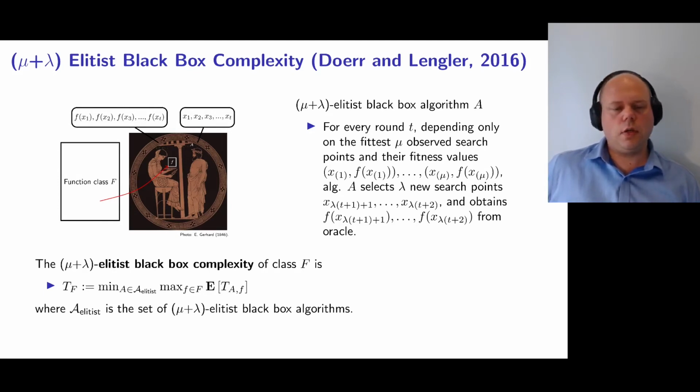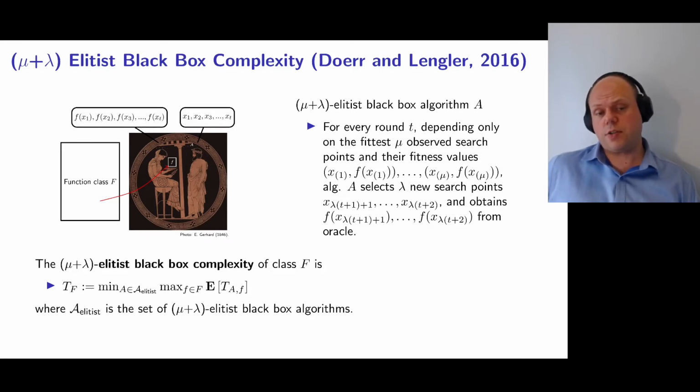So the algorithm knows that it needs to optimize some fitness function, and it knows that this fitness function is chosen from some class f, but it doesn't know exactly which function. So the algorithm needs to obtain information about the fitness function. It asks an oracle about the fitness values of different search points.